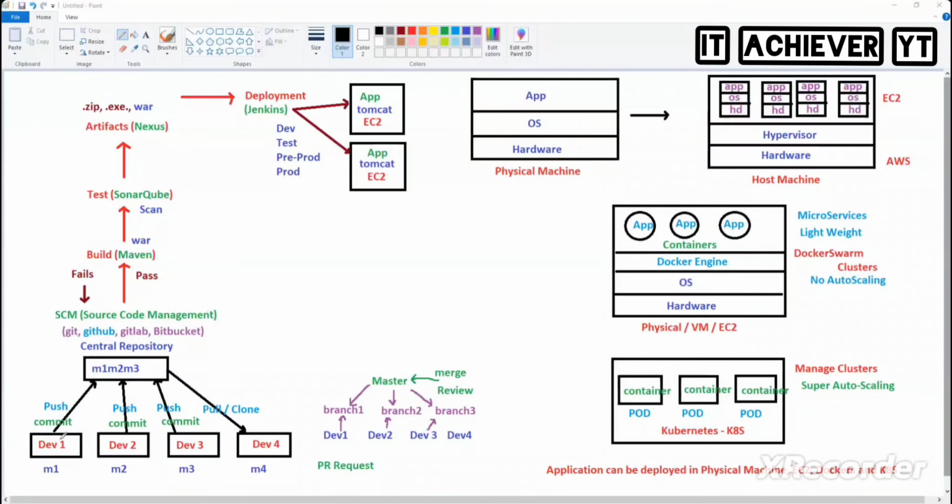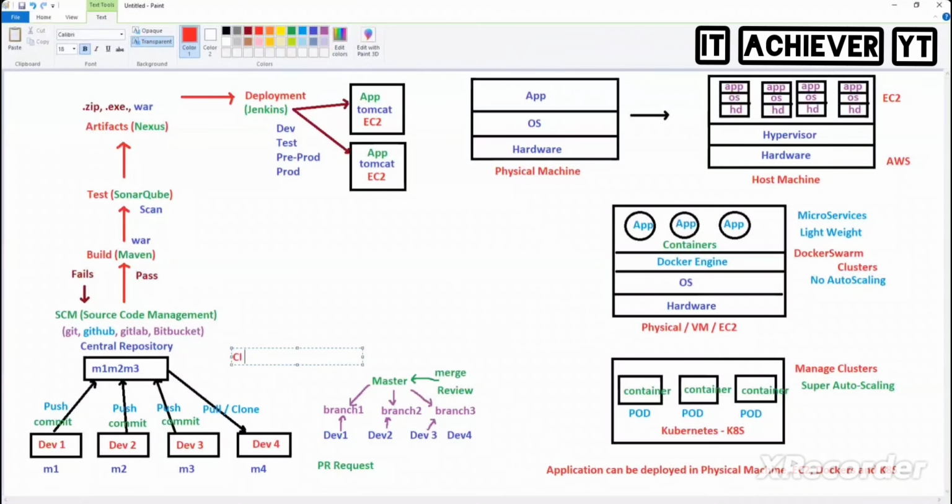Now see here, this developer has pushed and committed the code. Whenever code gets committed, automatically what will happen? Build automatically, test automatically, artifact automatically, deployment will be happening. Yes or no? So each and every tool needs to get integrated. If you're integrating each tool, that is called continuous integration. And if you're continuously deploying onto the machine side, that is called continuous deployment. This is the CI/CD pipeline.